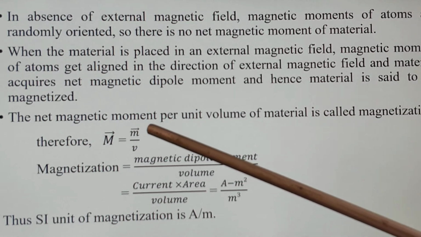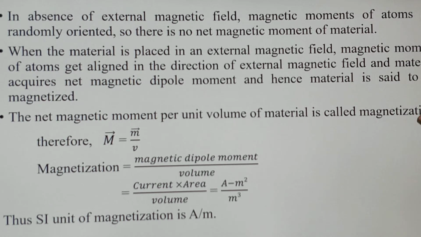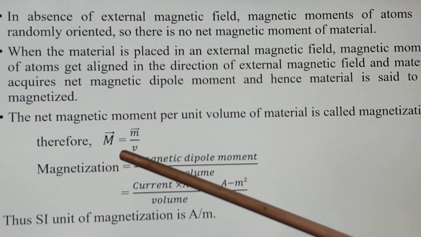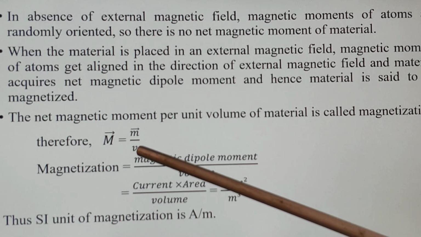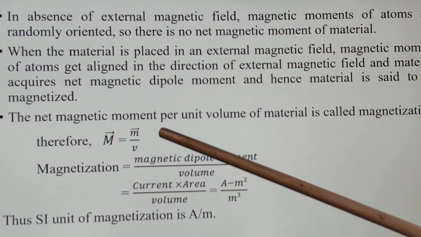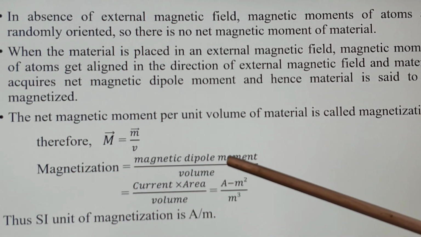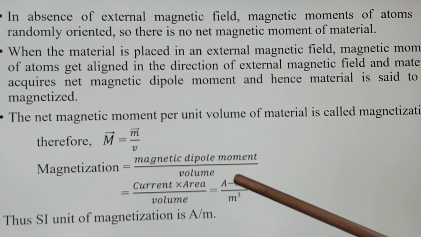The net magnetic moment per unit volume of the material is called magnetization, and it is similar to polarization. Therefore, we write the magnetization M bar equal to small m bar upon V. Magnetization equals magnetic dipole moment per unit volume.